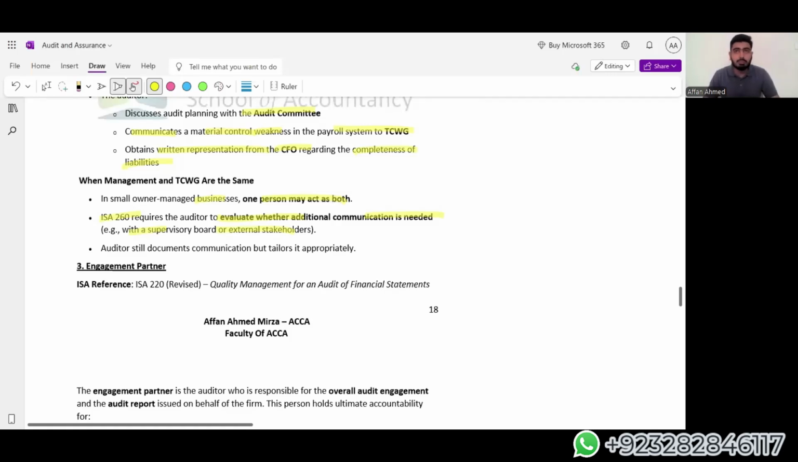So when the working people and the oversight people are the same, it will be difficult to maintain integrity of our financial statements and the agendas to be presented. The directors are representing shareholders, so no directors, no representation from shareholders, so direct communication by the auditor would be required. Auditor still documents communication but tailors it appropriately according to the entity's performance and position.